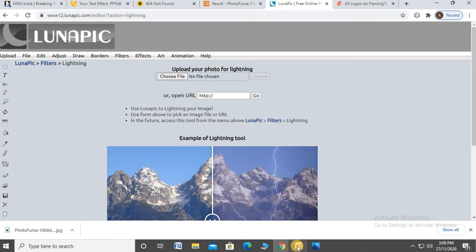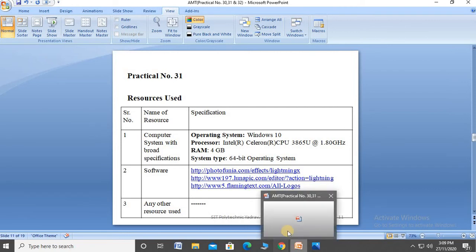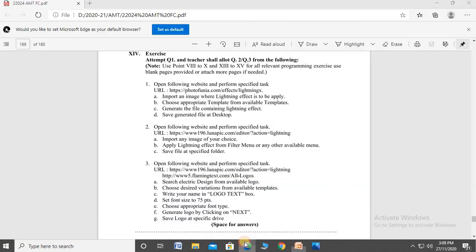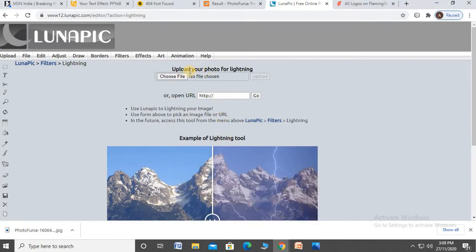After that, go to the second URL. Okay, I have already opened it. The task is: import any image, apply lighting effect, and save. Go to that. Are lighting effects there or not? Okay, check it.